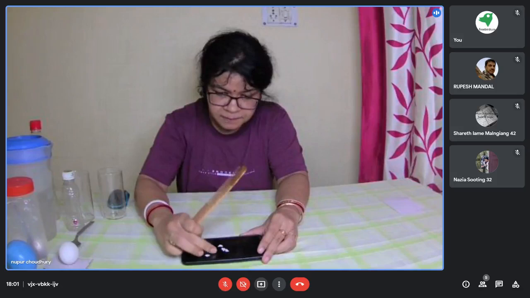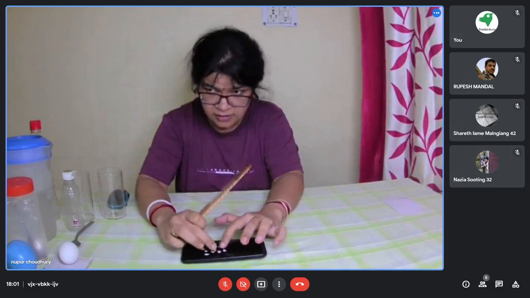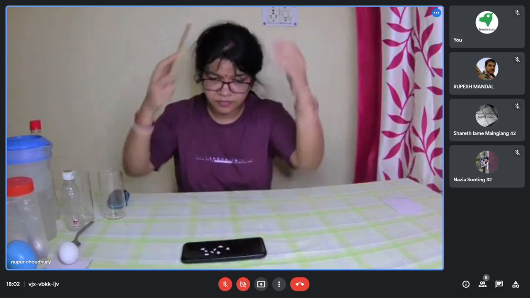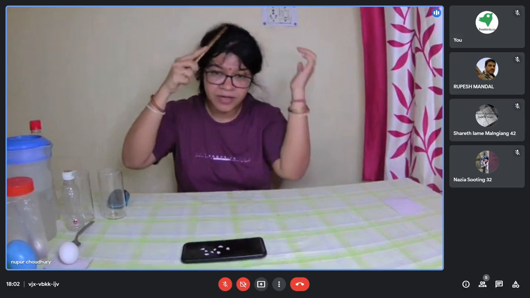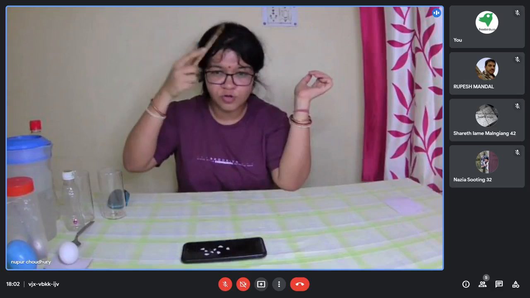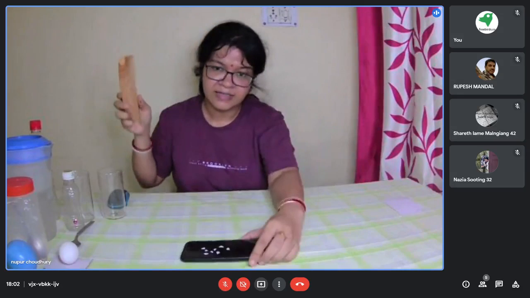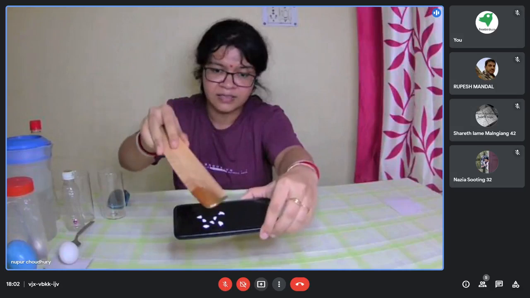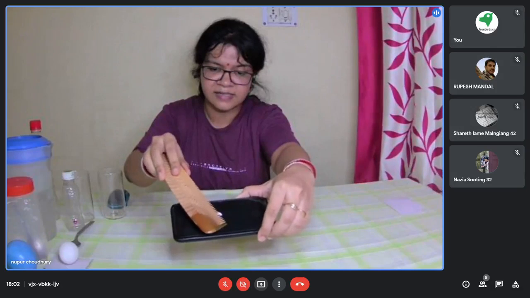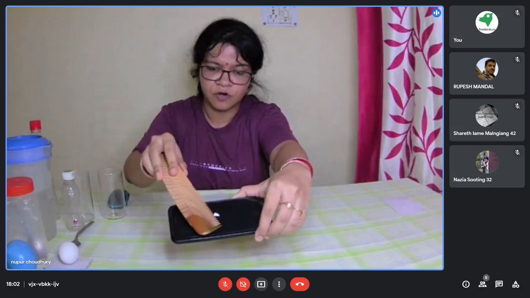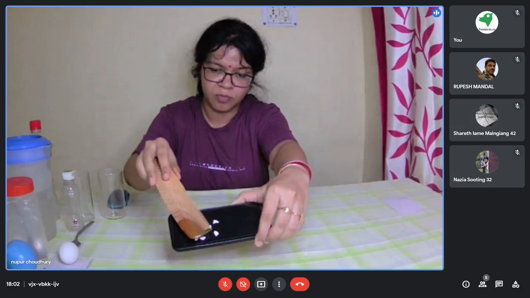Okay, let me do it once again so that it is visible. So this is the comb. I'm rubbing it against my hair. You can comb also, okay? I'm simply rubbing it against my hair and bringing it near to the pieces of paper. See, it is getting displaced from its position, and some of them are also sticking to the comb.